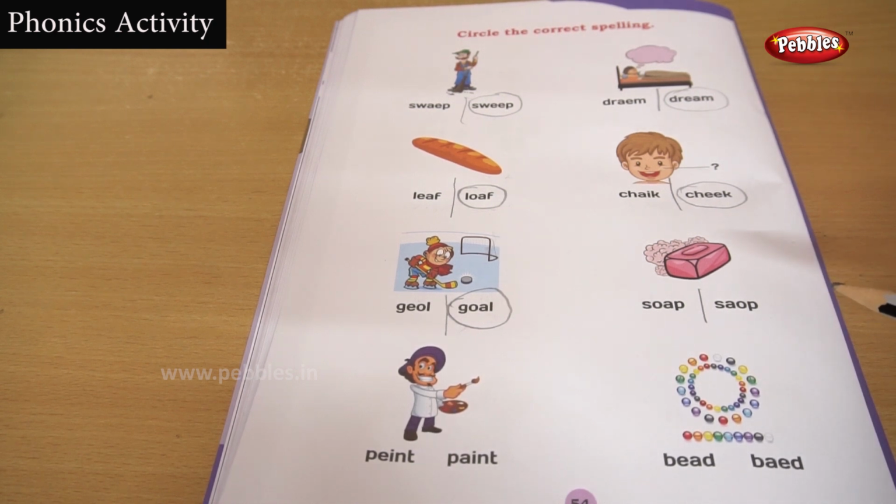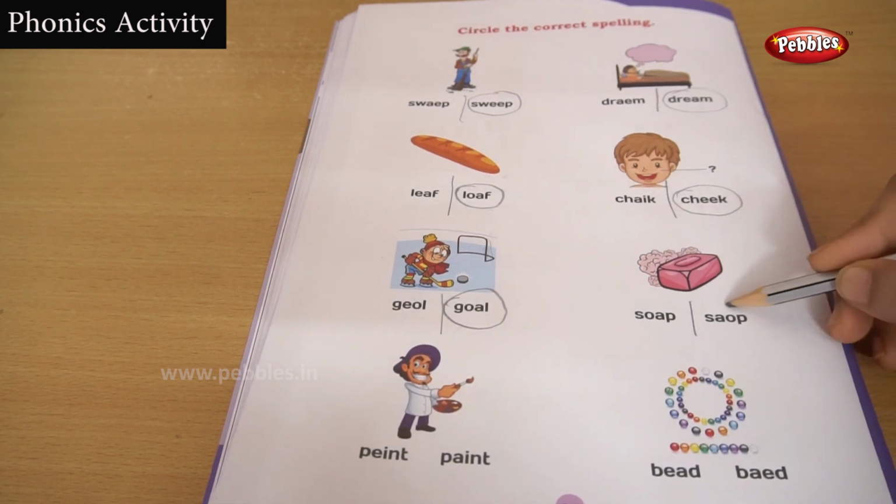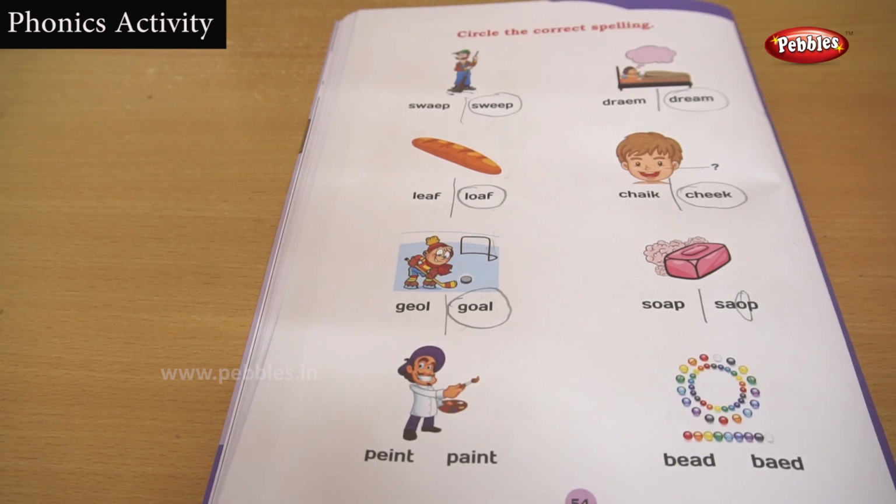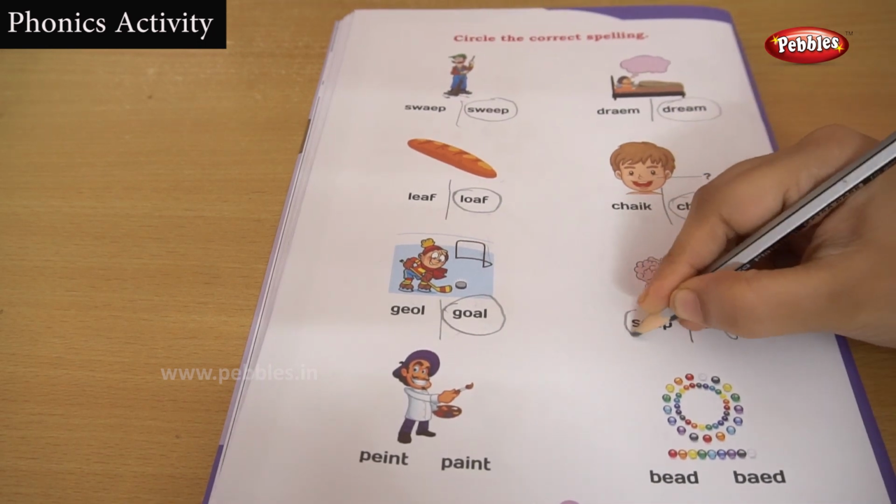If you are not getting the correct spelling, just open your mouth and tell me soap, soap. Yes, you are getting an O sound, but here also there is an O. Then how can you say? After O, you are getting an A sound, isn't it? Soap. So this is the correct spelling.